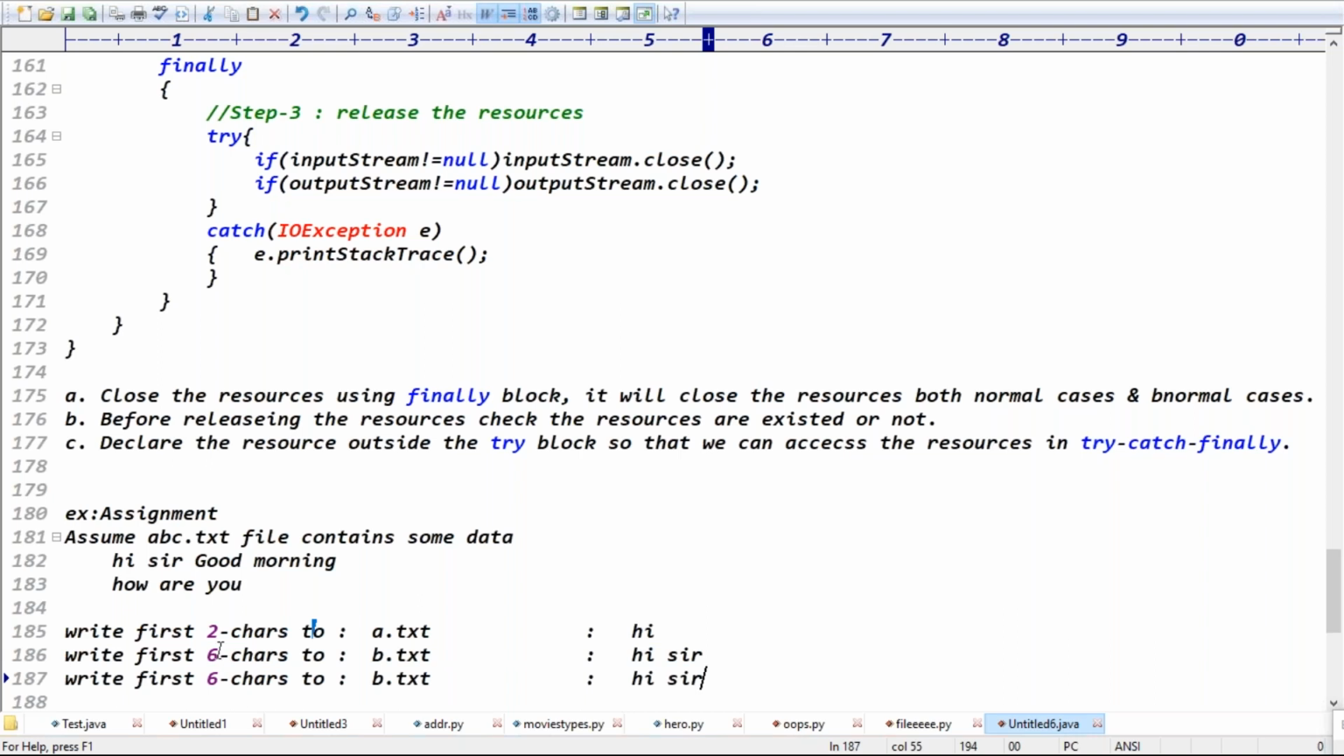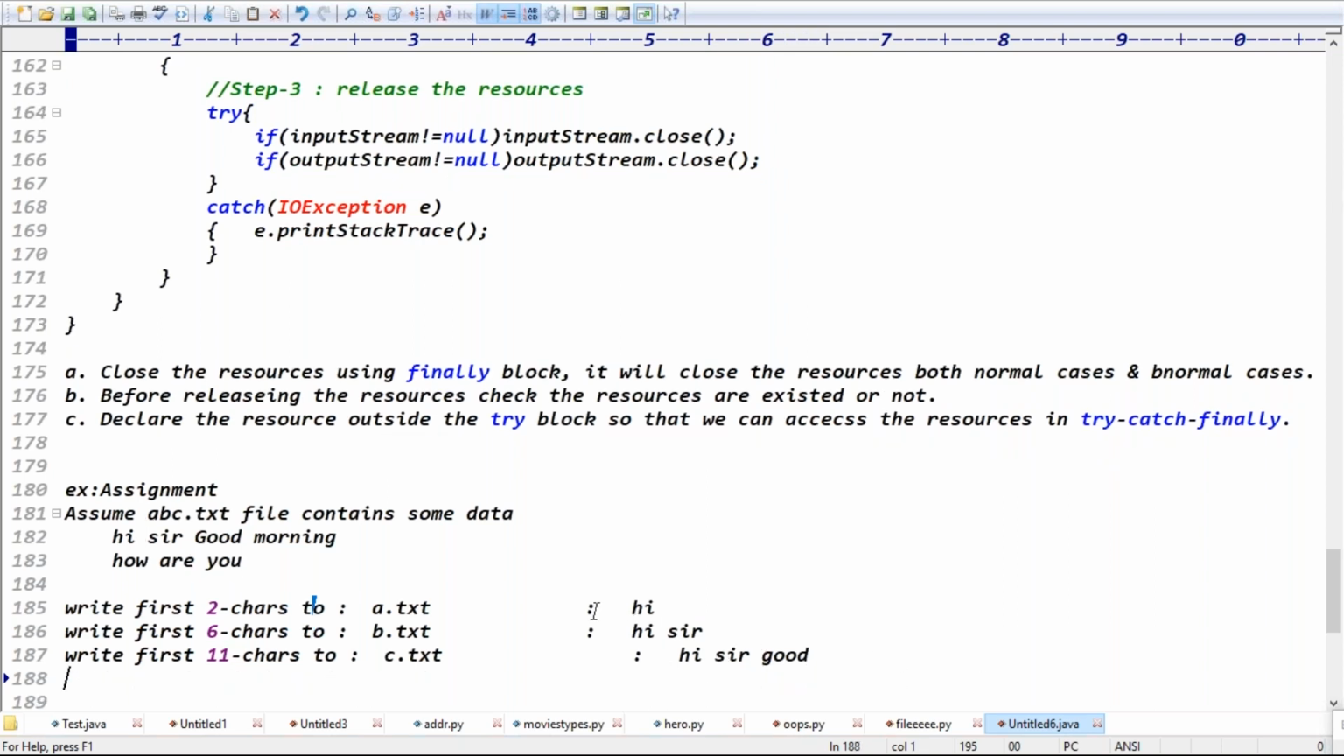Next one is, write the next 11 characters to the c.txt file, guys. So 11 characters means what? This is 6, space is 7, then 8, 9, 10, 11. "Hi sir, good", right? That's it, guys.